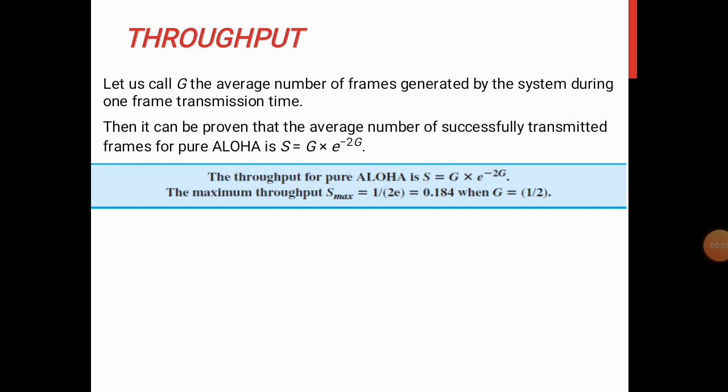Here we expect G is equal to 1 by 2 to produce the maximum throughput, because the vulnerable time we considered is 2 times that of the transmission time. Therefore, if the station generates only one frame in this vulnerable time, the frame will reach its destination successfully.